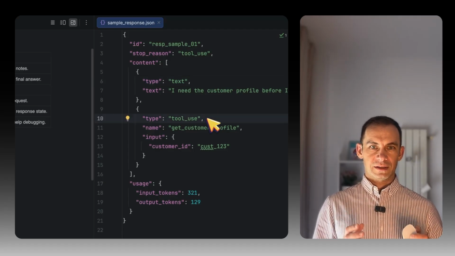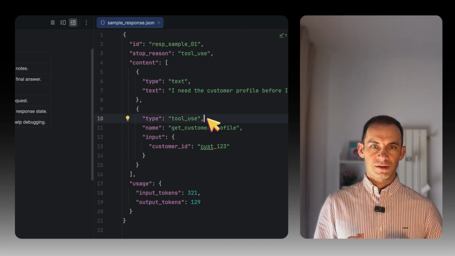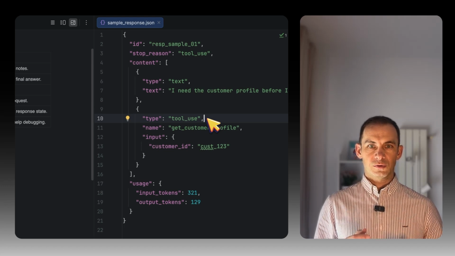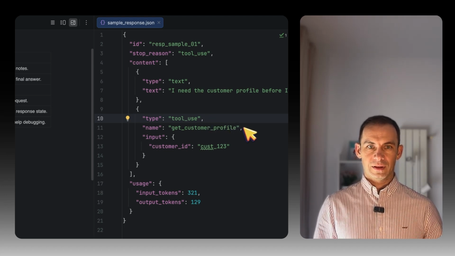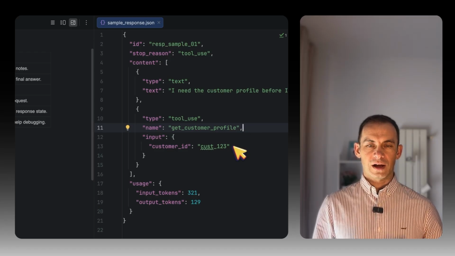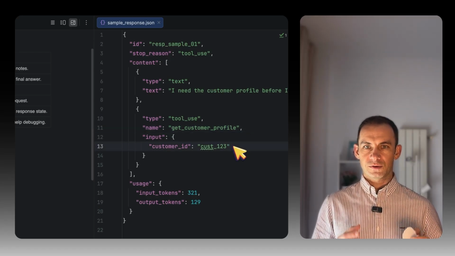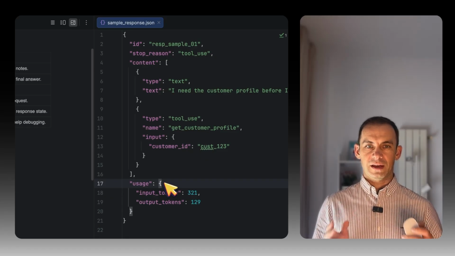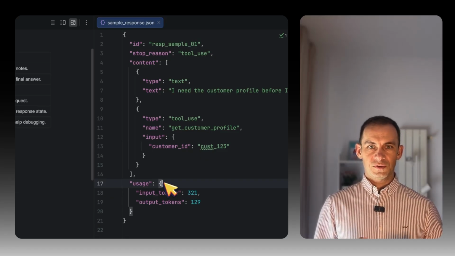Now look at the content blocks. First, there is a text block, then there is a tool use block. The tool use block has a tool name. It also has a tool input. In this sample, the tool asks for a customer profile using a customer ID, which gives the application the concrete next action. Now look at the usage field.